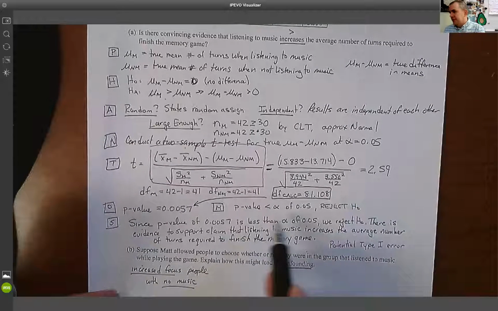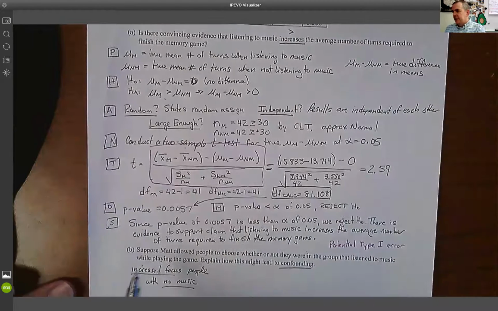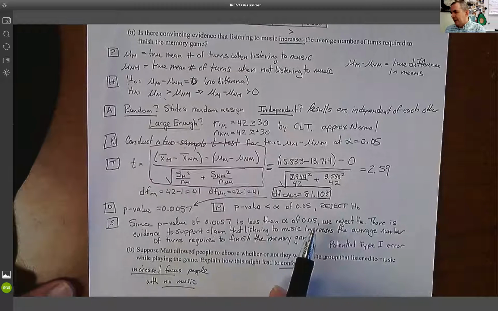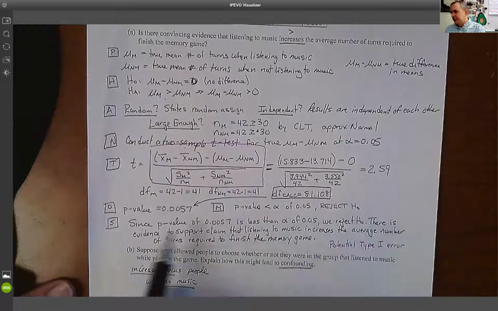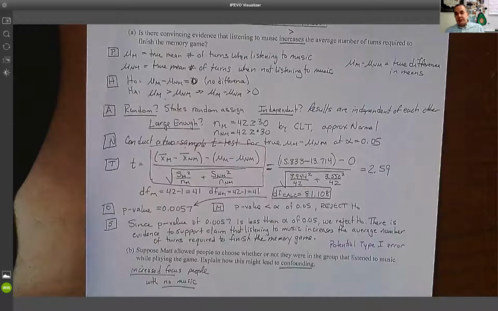Since our p-value is less than alpha, we reject the null. And then we have that sentence. Since the p-value of 0.0057 is less than alpha of 0.05, we reject the null. There is evidence to support the claim that listening to music increases the average number of turns required to finish the memory game. And then the follow-up question is almost always, what kind of potential error did we make?